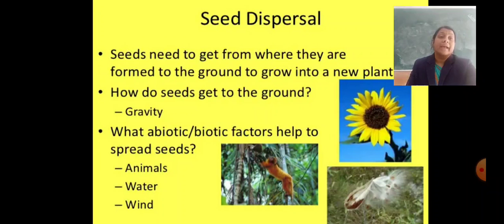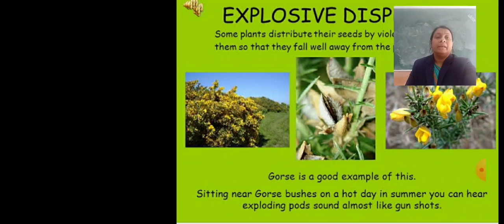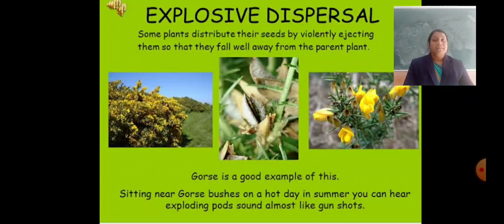Sometimes there is the explosion of a fruit by which the seed can be dispersed. First is explosive dispersal. Some plants distribute their seeds by violently ejecting them so that they fall away from the parent plant.